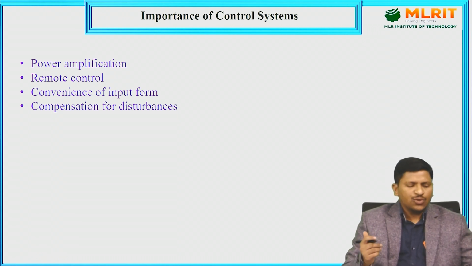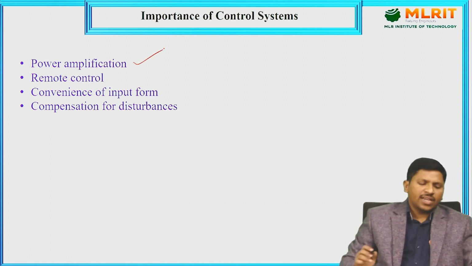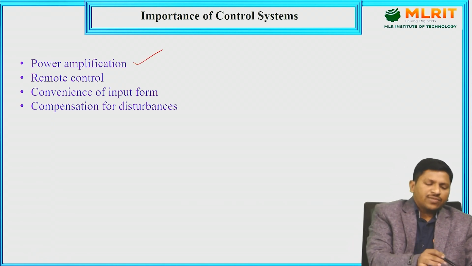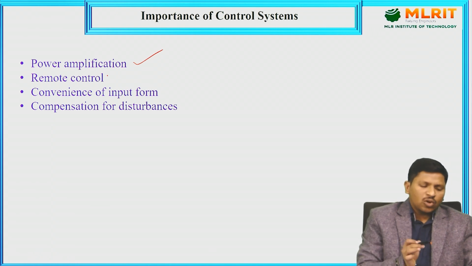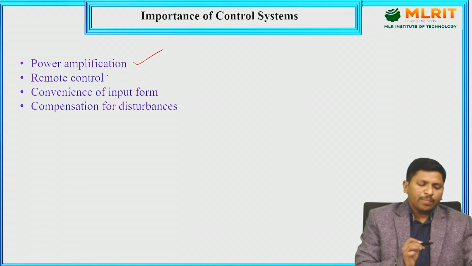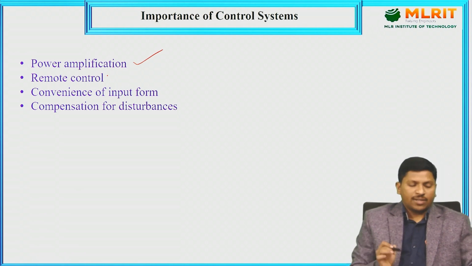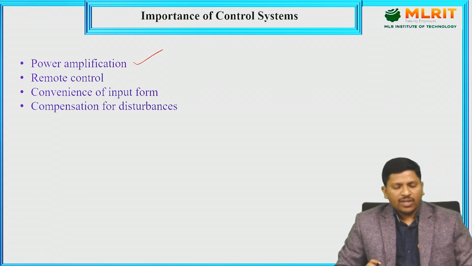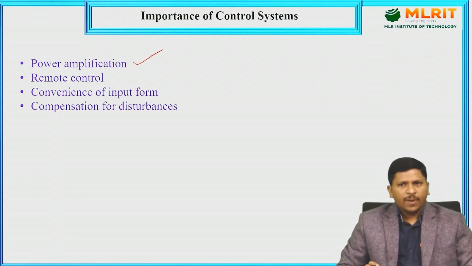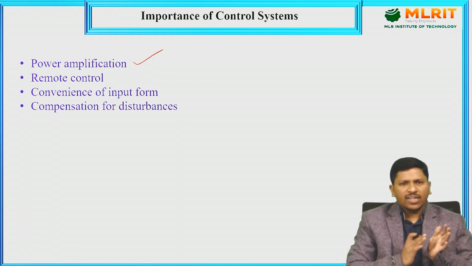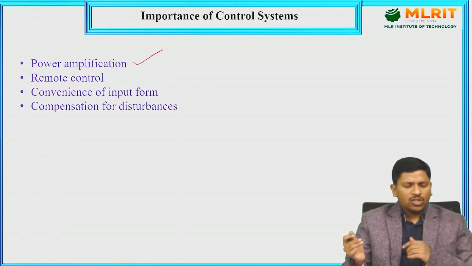The first one is power amplification, the next one is remote control, the third one is convenience of input form, and the fourth one is compensation for disturbances. Power amplification means low power is converted into higher power. In that case, we use the control system.